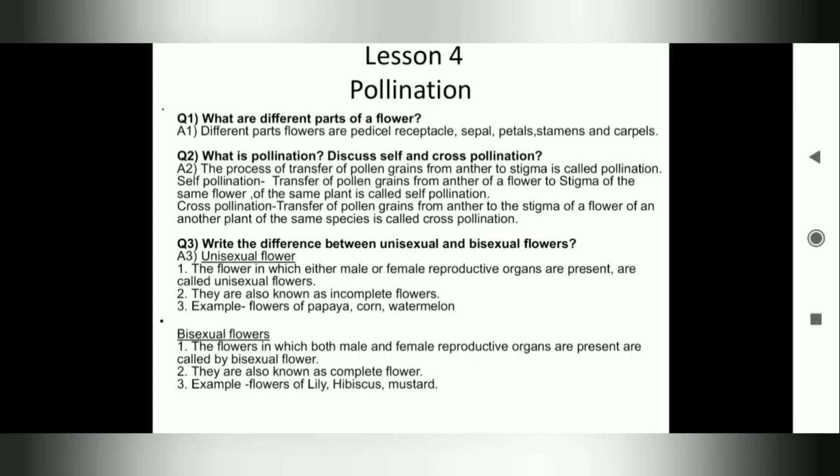Write the difference between unisexual and bisexual flowers. Unisexual flower. The flower in which either male or female reproductive organ is present is called unisexual flower. They are also known as incomplete flowers. Examples are flowers of papaya, corn, watermelon. Bisexual flowers. The flower in which both male and female reproductive organs are present is called bisexual flower. They are also known as complete flowers. Example, flowers of lily, hibiscus, mustard.